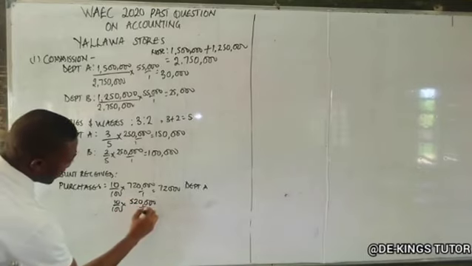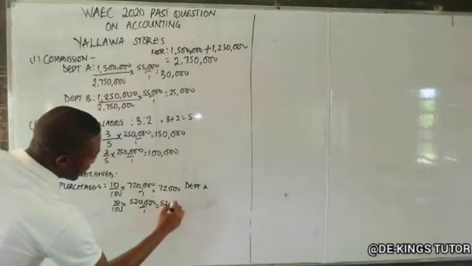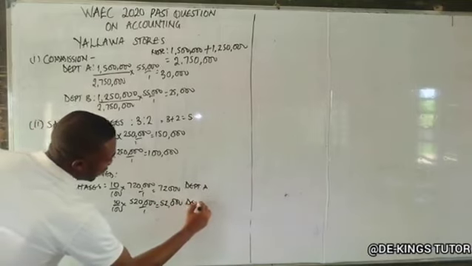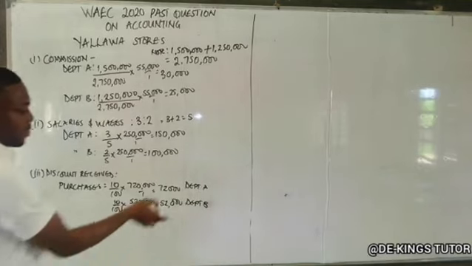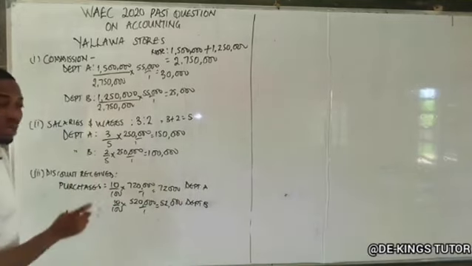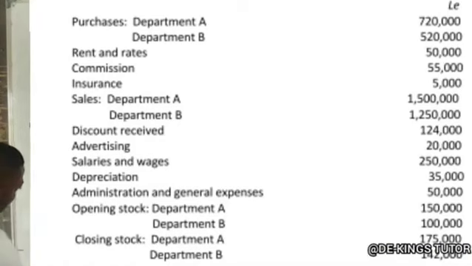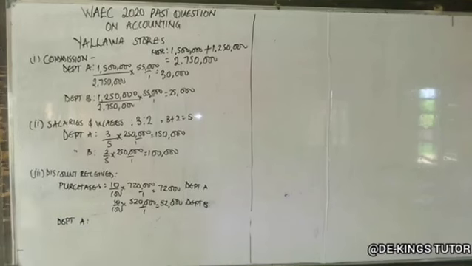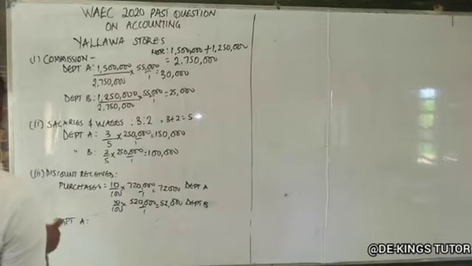This is for department B. So this is the amount we use now to apportion the discount received. If you check there in the question, the discount received, the amount there is 124,000. So if we add 72,000 plus 52,000, it will give us 124,000.